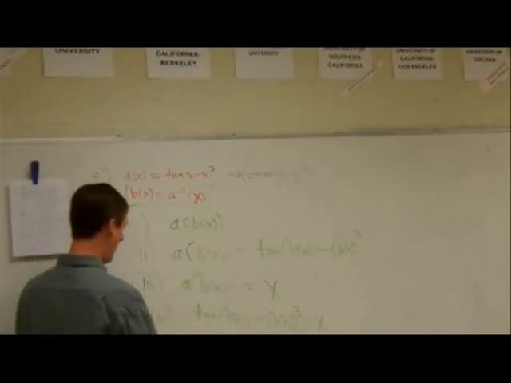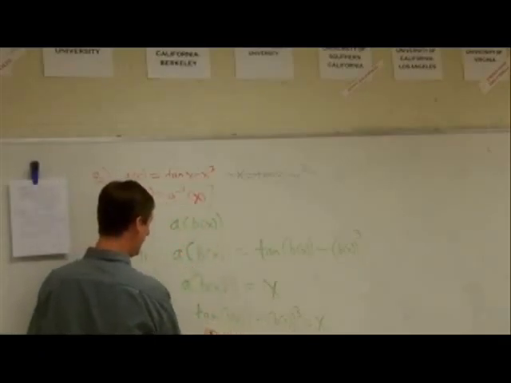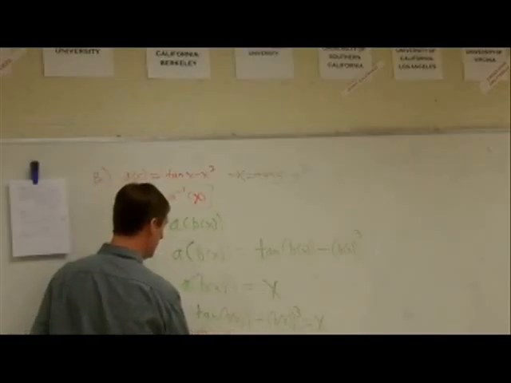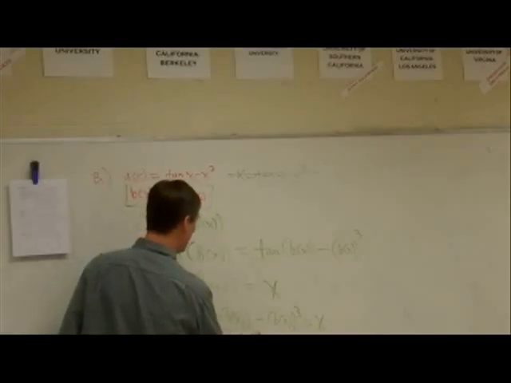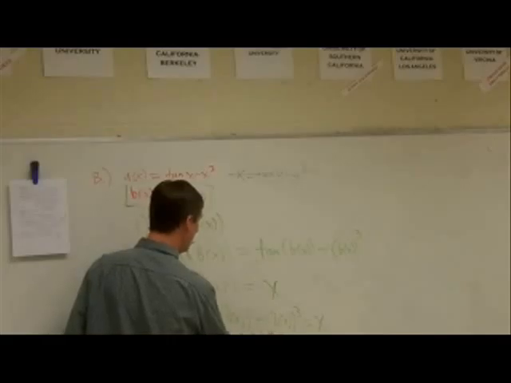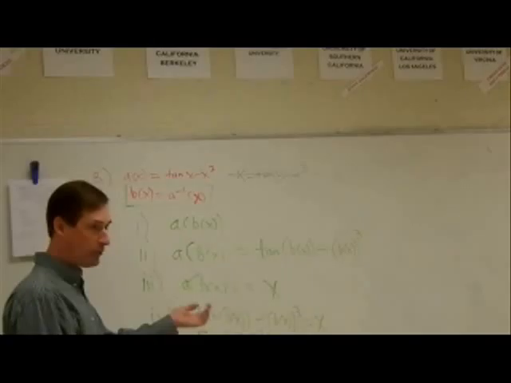Now, what is the derivative of tangent? Secant squared. Secant squared of b of x times b prime of x, the chain rule. Okay, this is testing on the chain rule, isn't it?